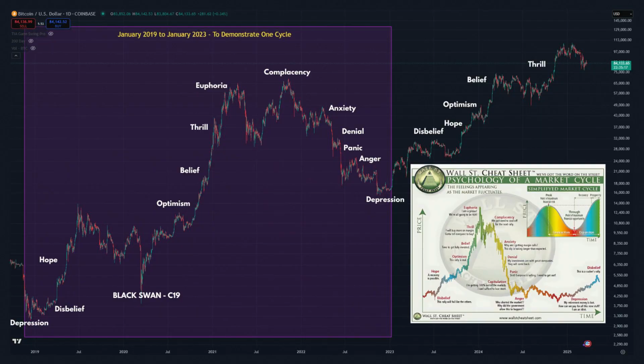This anger slowly leads to depression in the market. People have given up, they do not want to be part of the market anymore, and slowly the market interest completely dies off. In the last cycle, Bitcoin bottoming around 15 to 20,000 is when we saw this phase. And this is where, for good assets, the cycle kind of resets and it continues on again. If you were to take this entire pattern and apply it to the current cycle of Bitcoin, you'll actually see that this played out perfectly yet again.